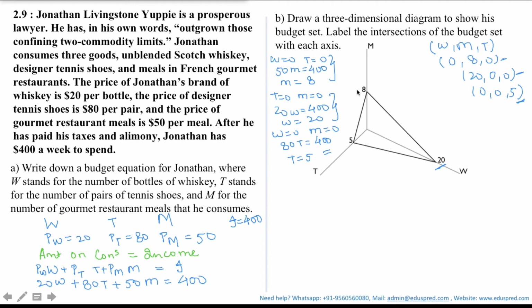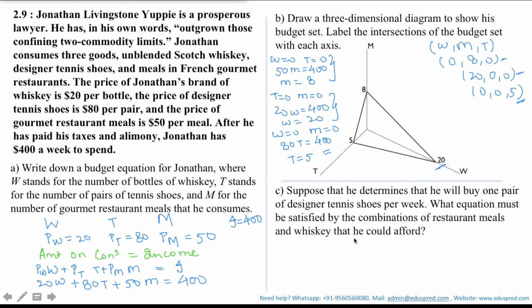Now this might seem a little bit tricky, but just keep one thing in mind. All you have to do is calculate the intercepts. That is, apart from one, keep all other variables as 0 and calculate the value of your desired variable, which would be your intercept. In case of two goods, we were keeping the value of one good as 0. In case of three goods, we will be keeping the value of two goods as 0. And in case of four goods, we will be keeping the value of three goods as 0, and likewise to calculate the intercepts. Then all you have to do is join these intercepts and get your desired figure.